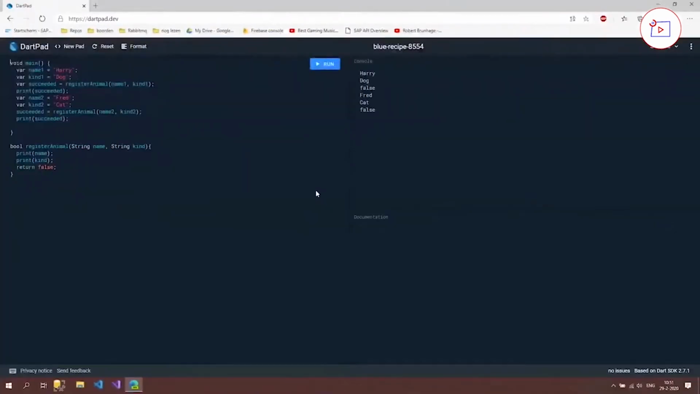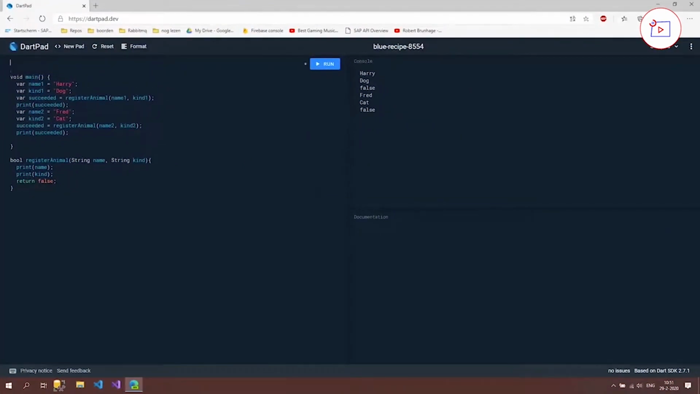Well, where are we going to register this animals list? I'm going to register it at the top of the file, so we can also use it in other functions and not just our main method. So I'm going to type List<String> animals, and I'm going to say new List<String>.